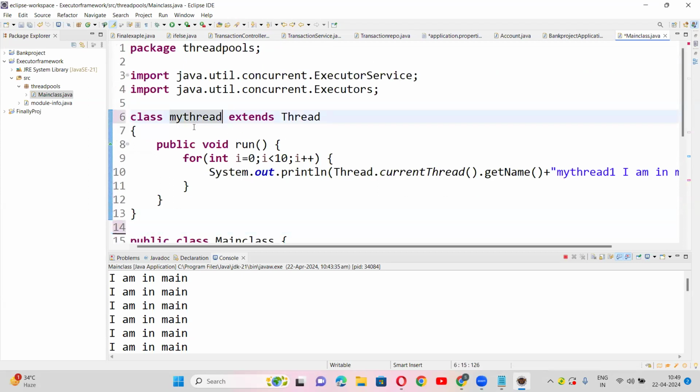Okay guys, see this constructor concept: passing the argument and assigning it to the global variable of that thread class. And you use that in the run method. You might be familiar with it, right? We have solved the same model so many times.